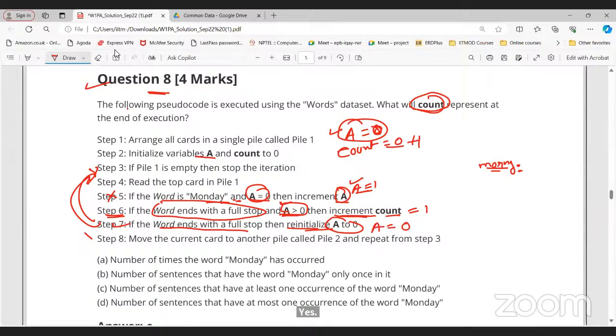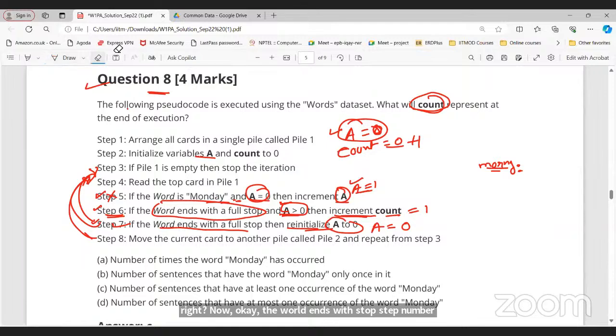Sir, we are applying one case to both the steps? Like first we did step 5, then step 6, and then step 7 at the same time. Yeah, so first go to step 5, step 6, step 7 for a single row, then go to the next step. The word is Monday, so A is equal to 1. We increase the count, it is 1.